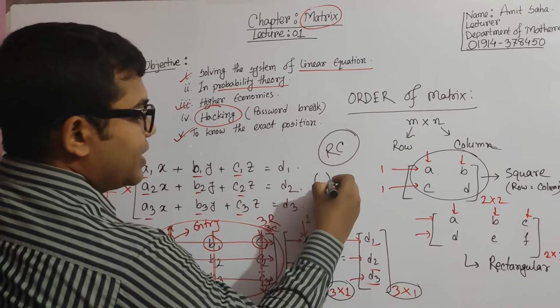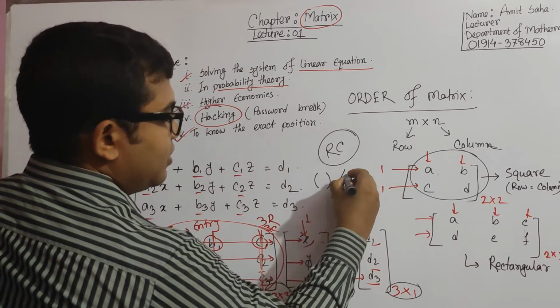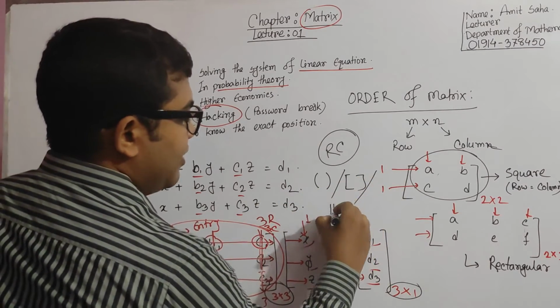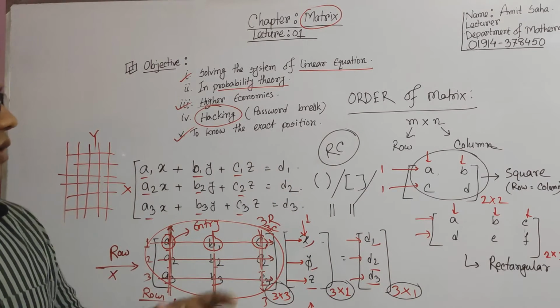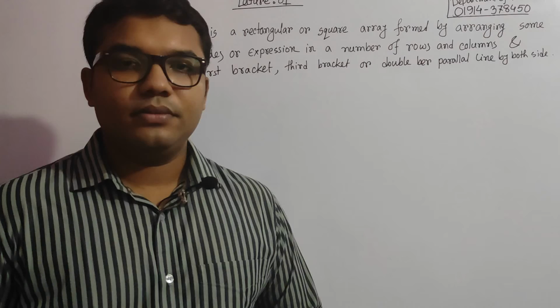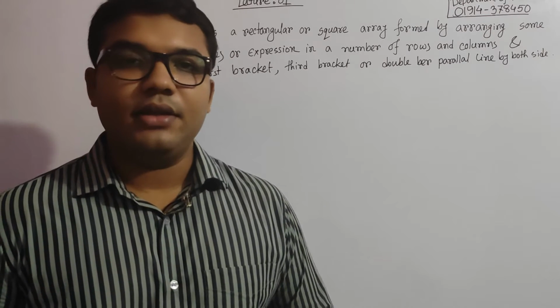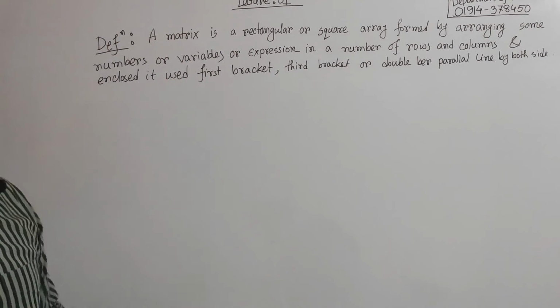Using round brackets or square brackets or double vertical bars, that is generally known as the definition of a matrix. Okay, so we have already given the definition of the matrix. Just look at the matrix definition.